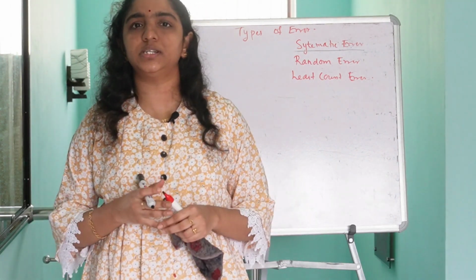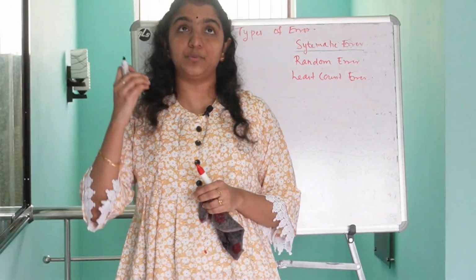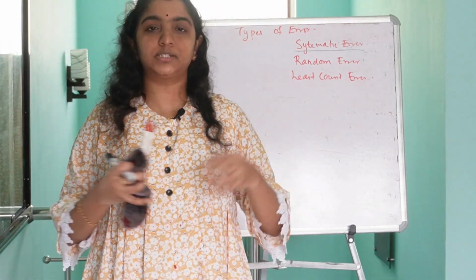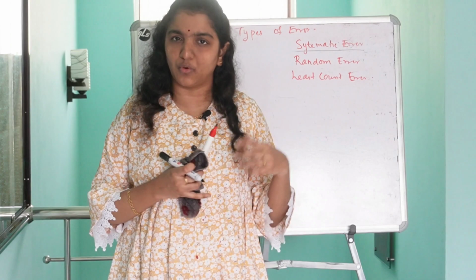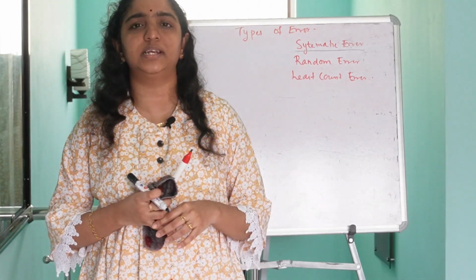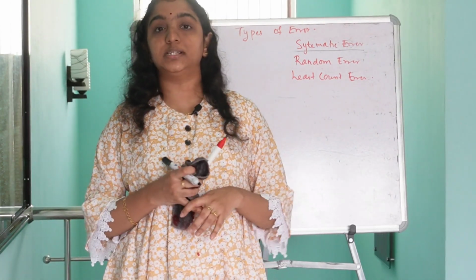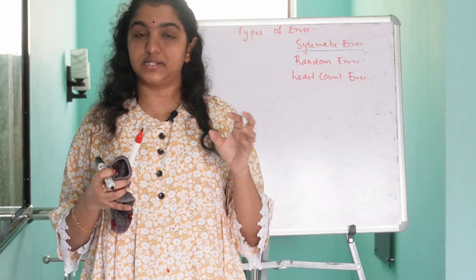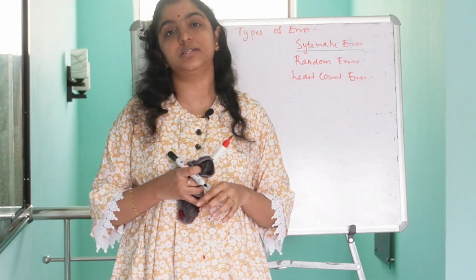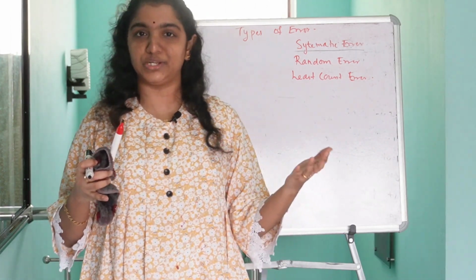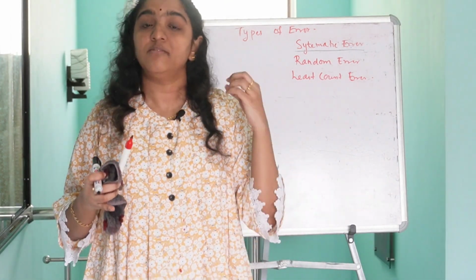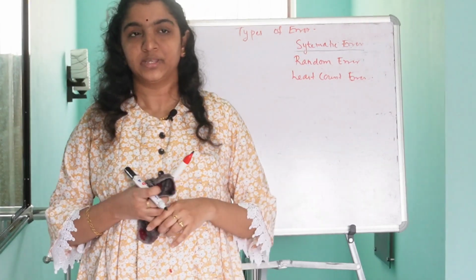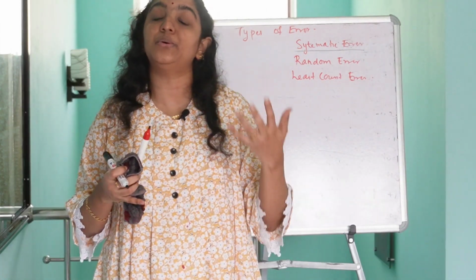The next situation is zero error. Suppose we are doing experiments in electronics. In electronics experiments we use voltmeters, ammeters and similar devices for measuring the current value or voltage value. Sometimes the needles of these instruments fail to return to zero when there is no voltage supply or no current flow. In such situations, zero errors occur.